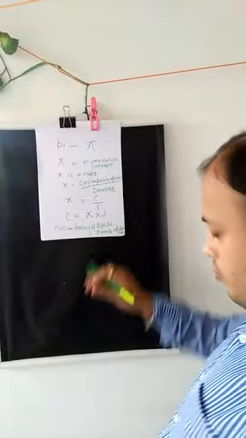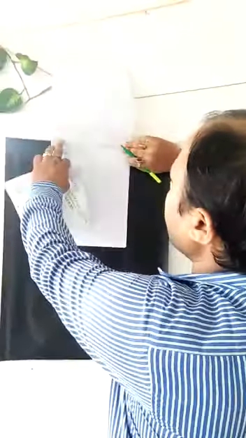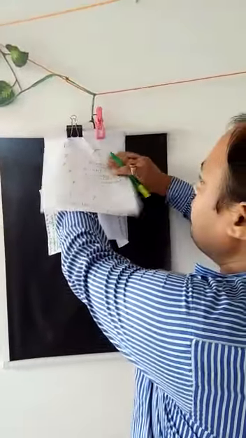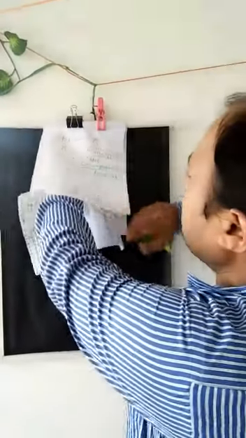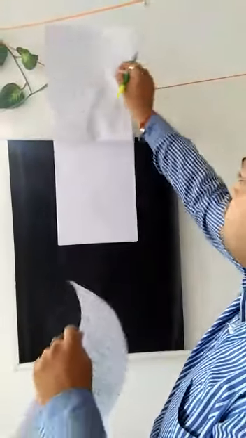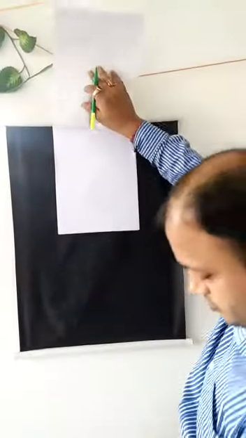Okay, now coming to the next part. So how to find the value of pi? This is the most important thing. See, for example, I am taking one circle here.